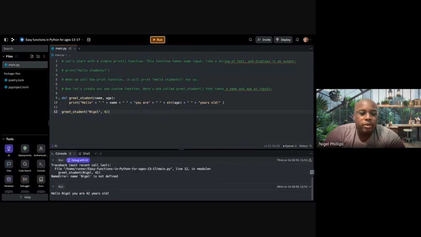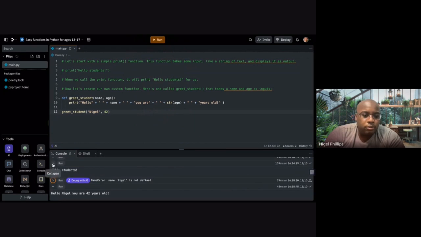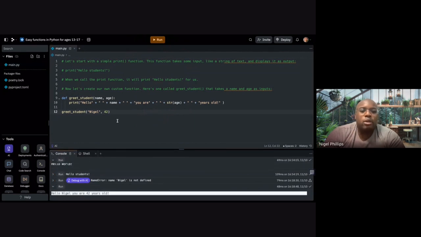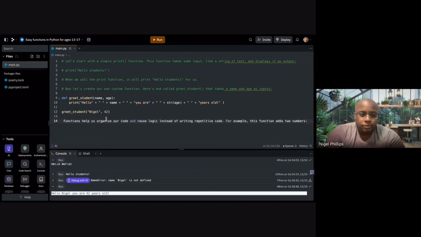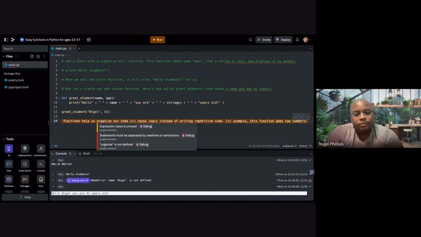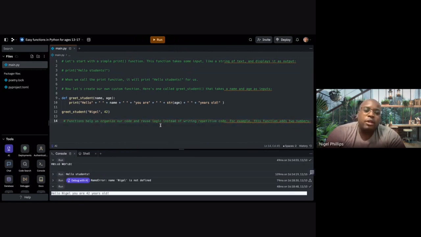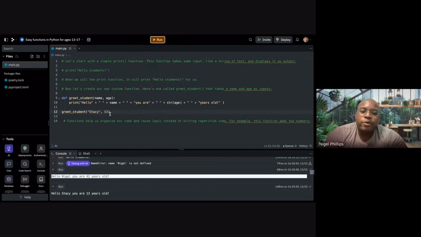What you'll see here at the bottom is, hello, Nigel, you are 42 years old. See right there? That's what should come up. Now you can change this. You can put whatever name you want. You can call them multiple times with different names and ages. Functions help us organize our code and reuse logic instead of writing things repetitively. Just like Nigel, I can change it to Stacy, and it'll show, hello, Stacy, you're 13 years old.